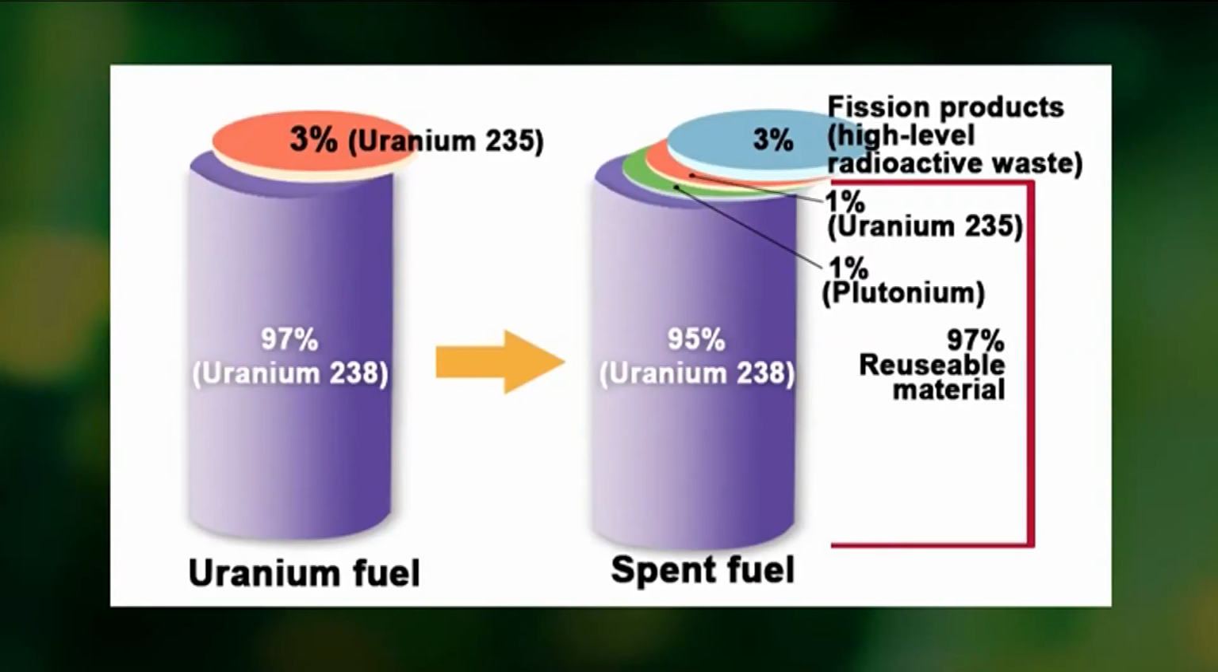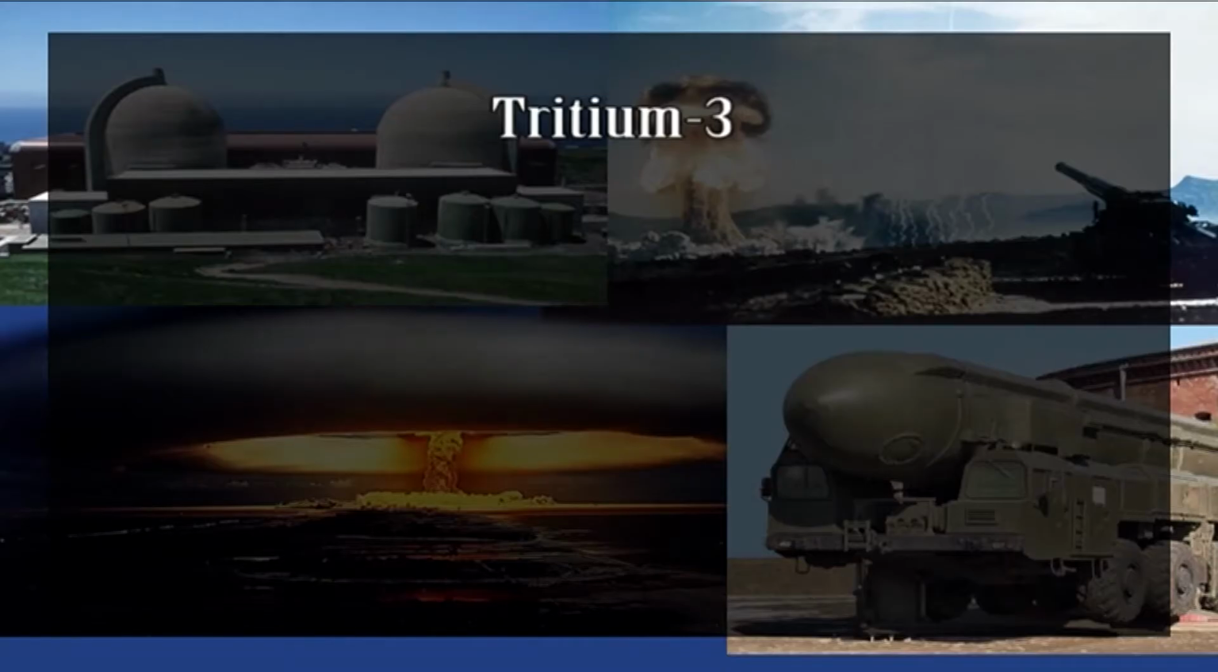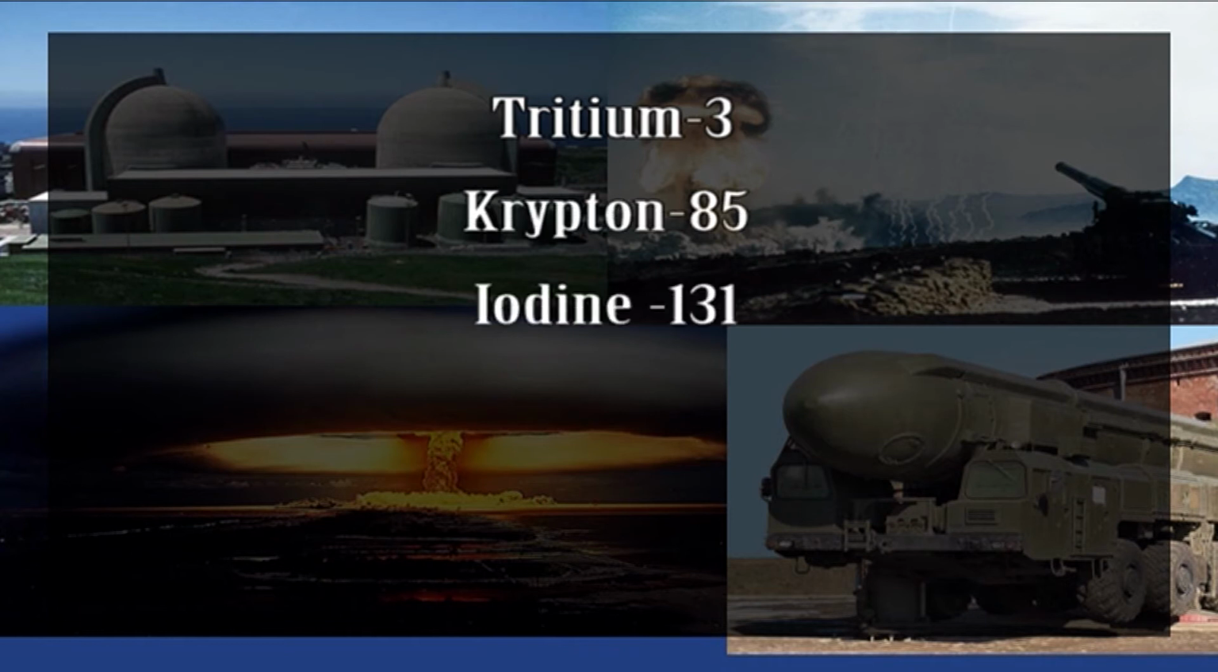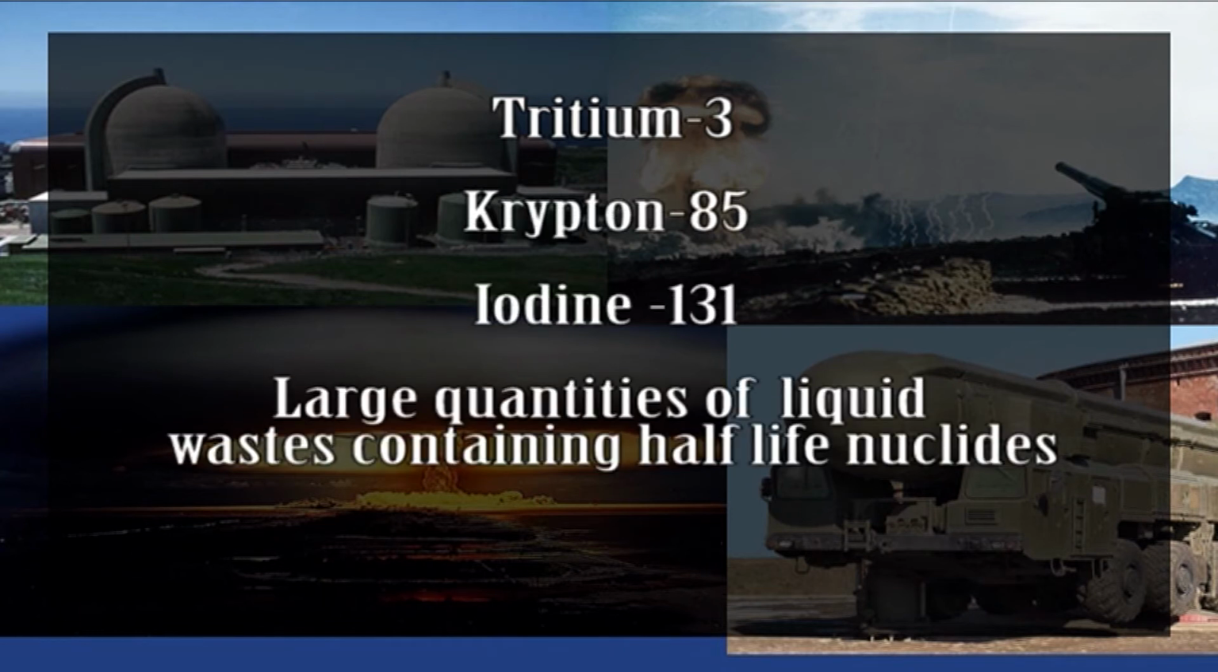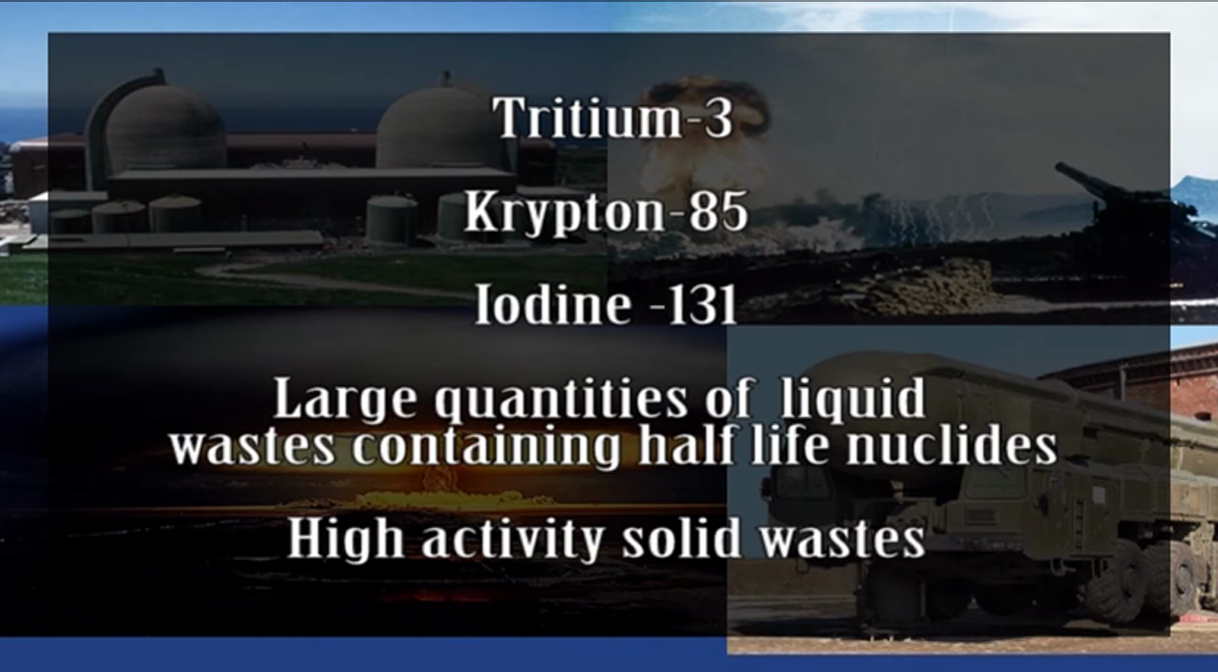Another operation of a nuclear power plant involves reprocessing of the spent fuel, which includes chemical treatment to separate the reusable components of uranium-235, uranium-238, and plutonium-239 from the waste fission products. In this process, gaseous waste fission products such as tritium-3, krypton-85, and iodine-131, and large quantities of liquid waste containing long half-life nuclides and some high-activity solid wastes are also produced.